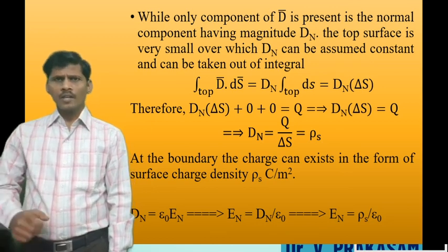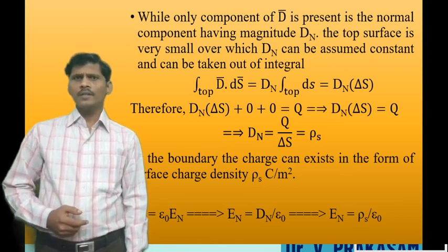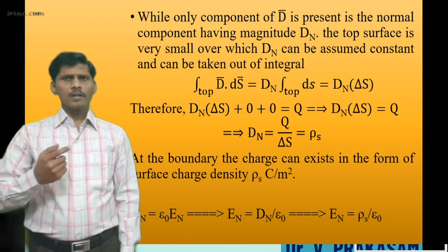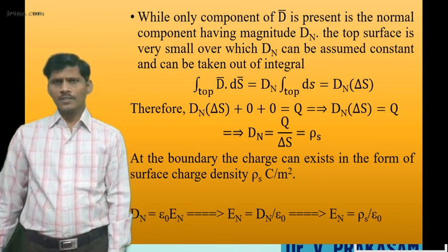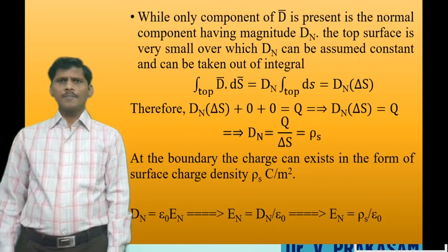Next, calculate the normal component of the electric field intensity. Using the relation D is equal to epsilon naught into E, from that equation the normal component of the electric field intensity En is equal to rho s by epsilon naught.